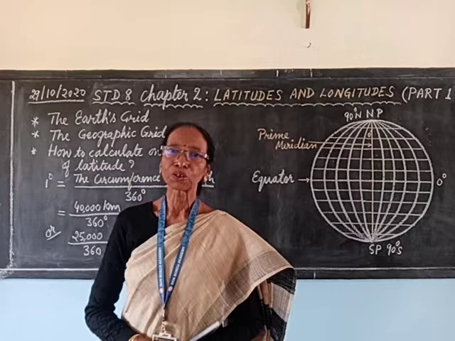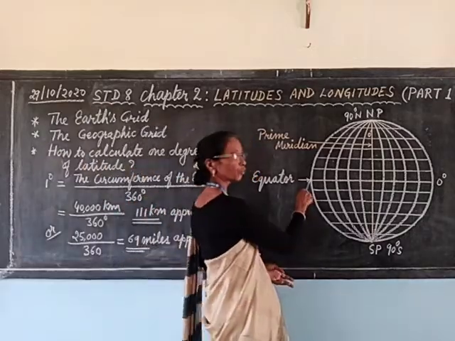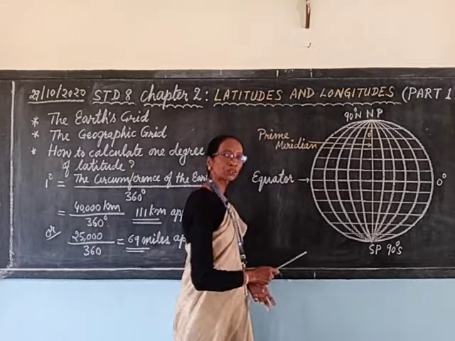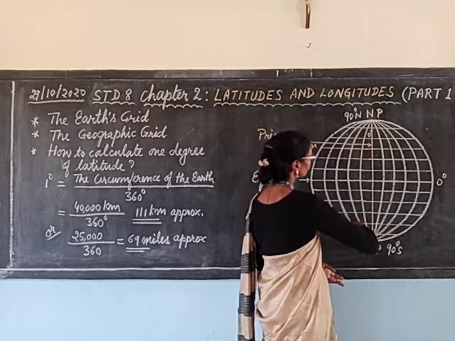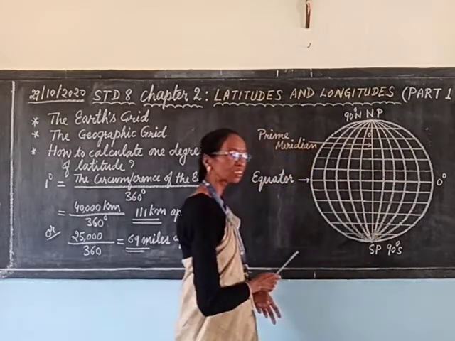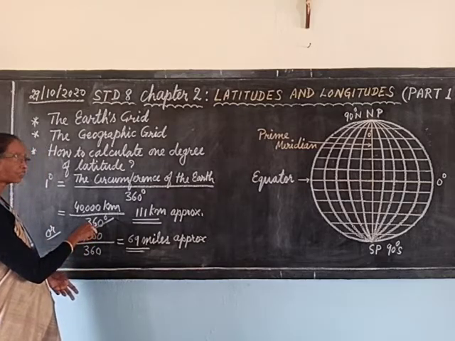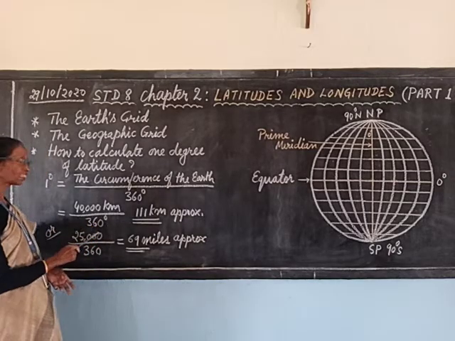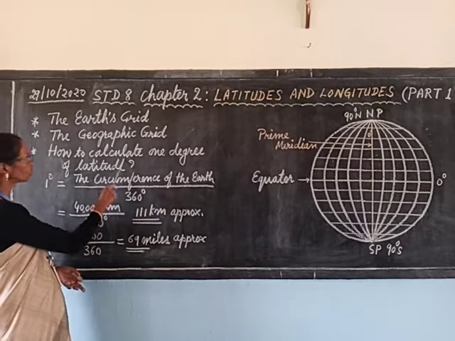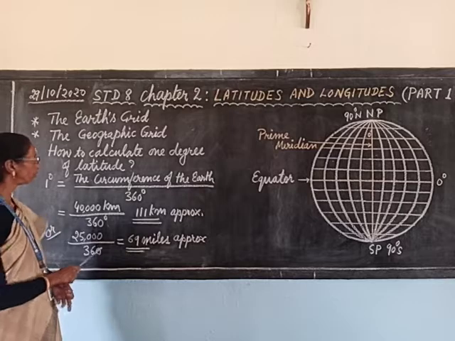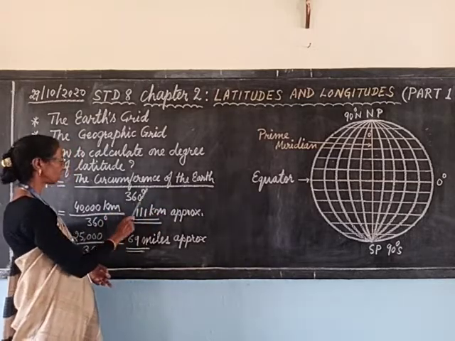Now, you should know the distance of 1 degree of latitude. For this, you should remember the circumference of the earth in kilometers. It is about 40,000 kilometers, and that is divided by 360 degrees.